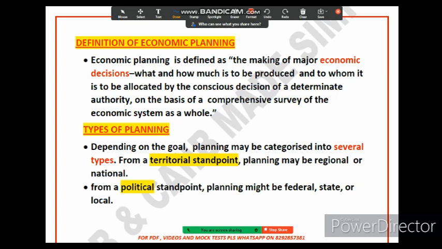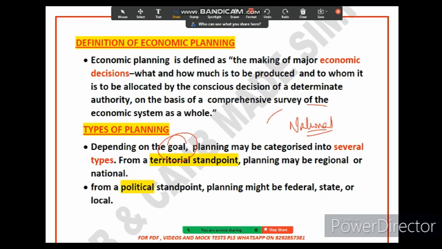There are many different types of economic planning depending on the goal of the planner. So goal decides the types of economic planning. Let me talk about some common types of planning. There is national planning, regional planning, and local planning. So first of all, let's talk about national planning.